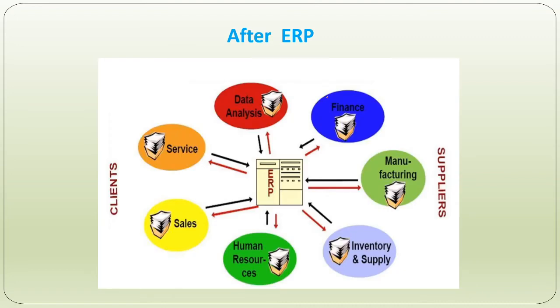Here from the image you can see that after ERP, all the departments got integrated and store all the documents on a system that is easy to manage, at a central place, and this involves less time and more accuracy of the work. From the diagram, we can conclude that one central ERP system helps and connects all the departments belonging to that organization to make the work easy and accurate. Here we can see a business day with and without ERP.